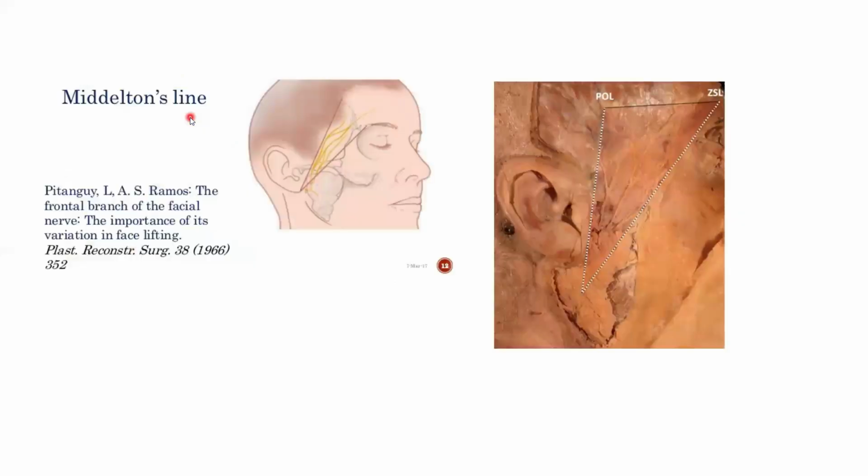So they have actually described a landmark called as the Pitanguy line or the Middleton's line, which runs here, okay, from 0.5 centimeter below the tragus up to a line reaching 1 centimeter above the lateral canthus of the eye. Okay. So this is an important landmark to identify the temporal branch of facial nerve to prevent its injury. Here you can see it.